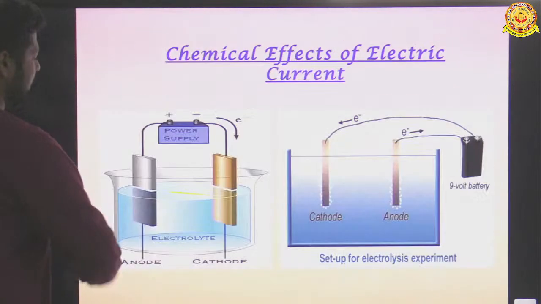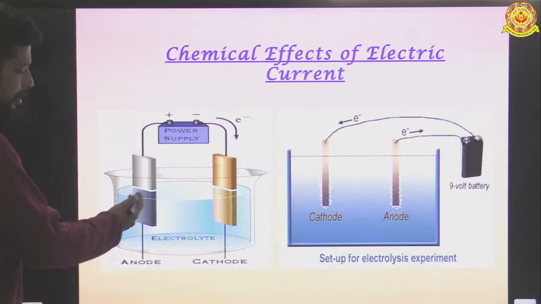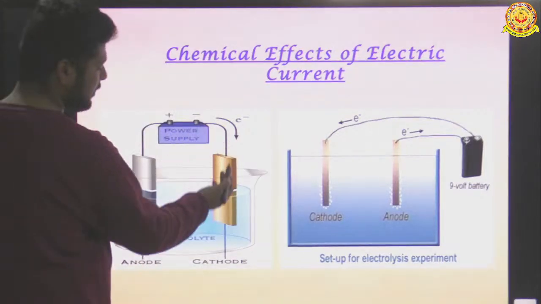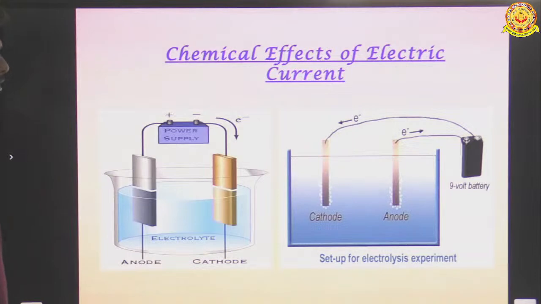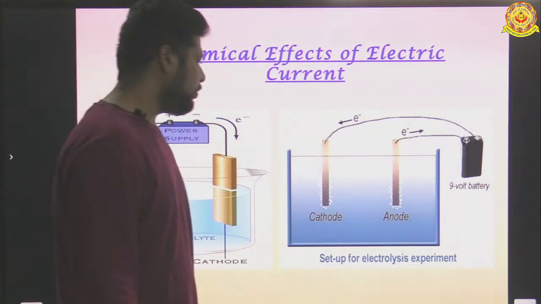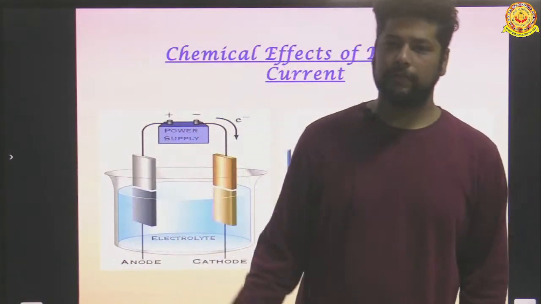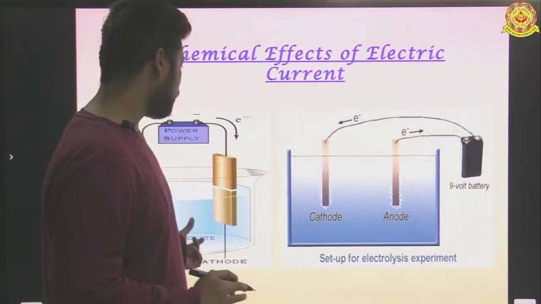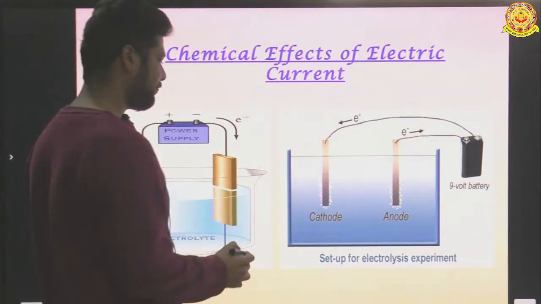Now, by the diagram we can see, the rod which is connected to the positive end of the battery is known as anode, and the rod which is connected to the negative end of the battery is called cathode. So suppose we have taken water. To make it a good conductor, we have dissolved some salt. Okay, so now it's a good conductor of electricity.